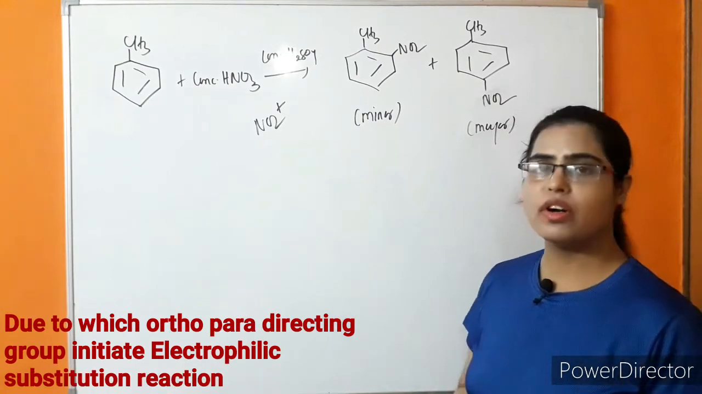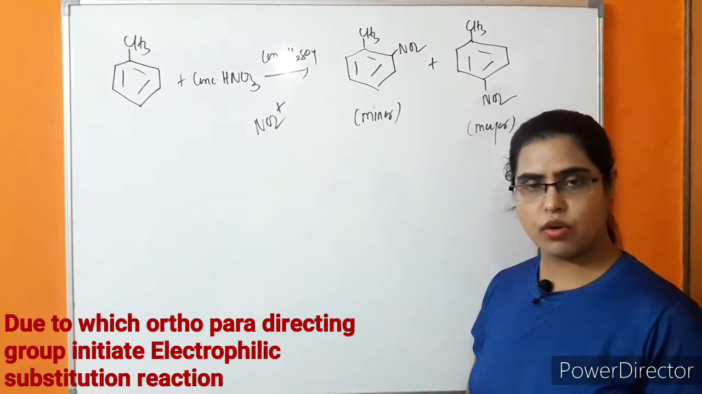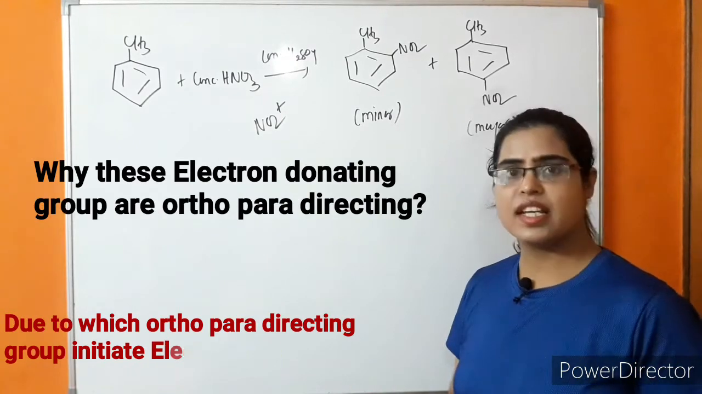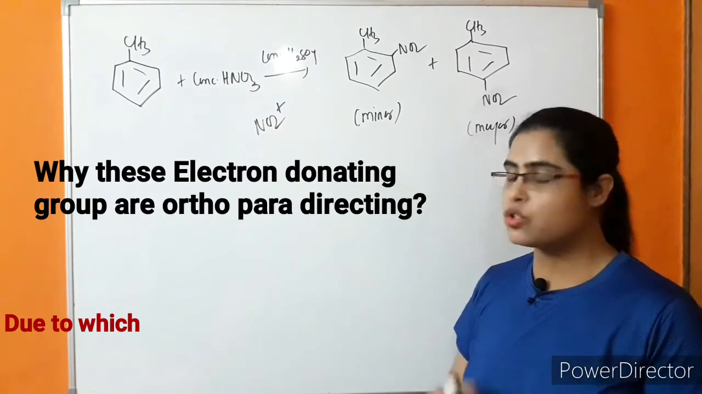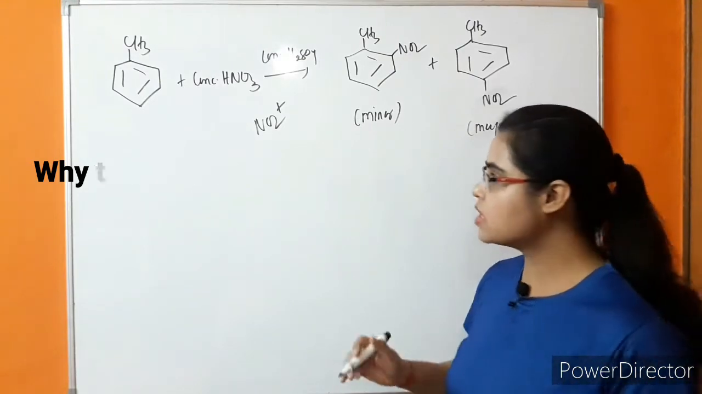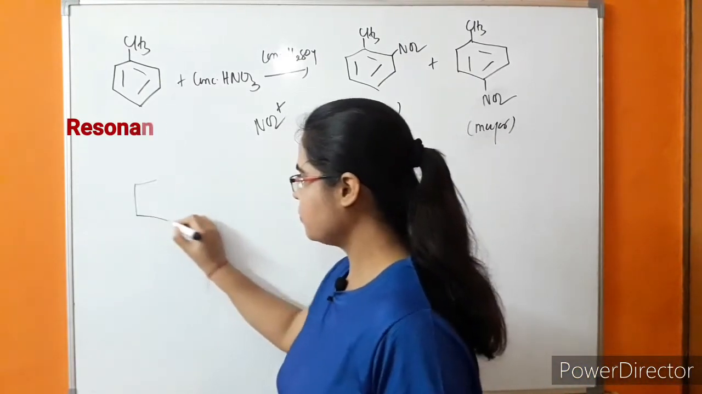So why is electron density increasing at ortho-para position? Why is it initiating attack of the electrophile? Let's see, it is explained on the basis of resonance. So what is happening in this case?